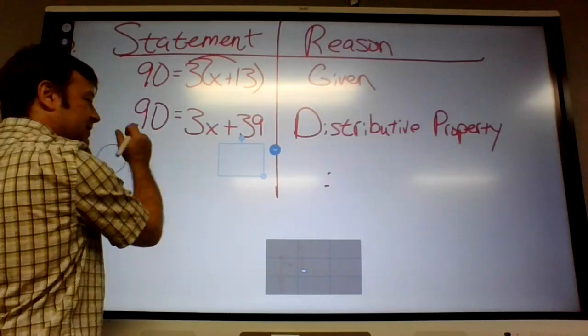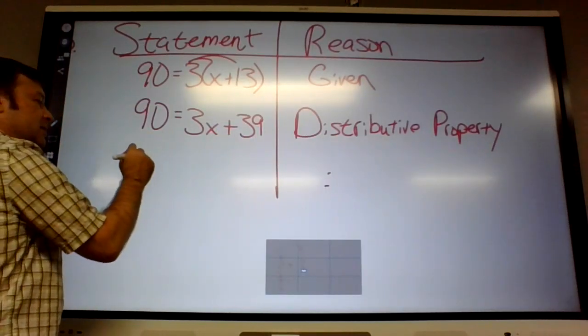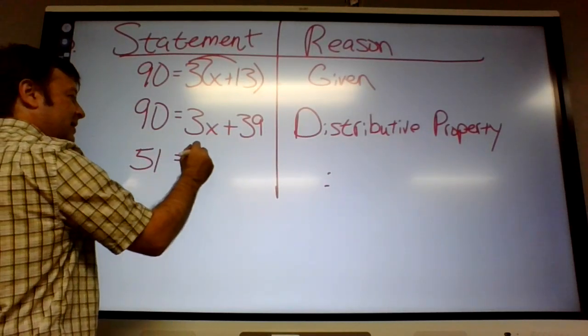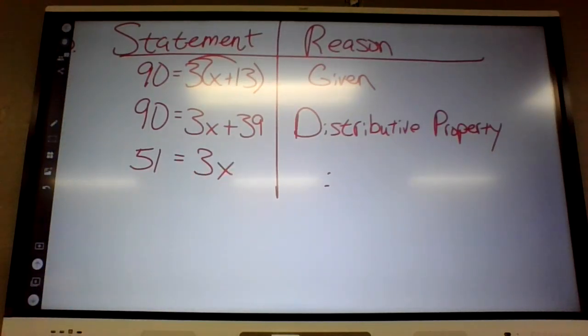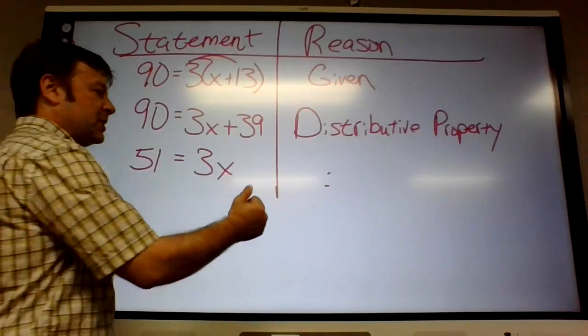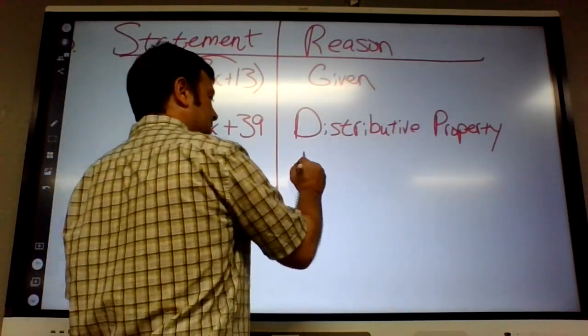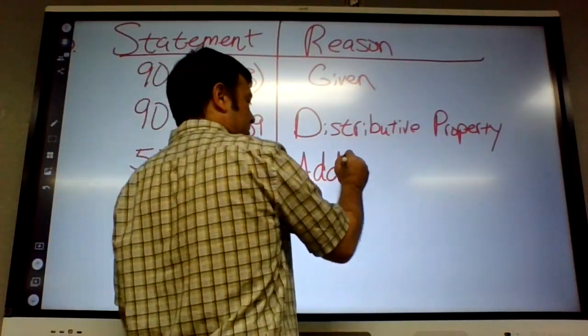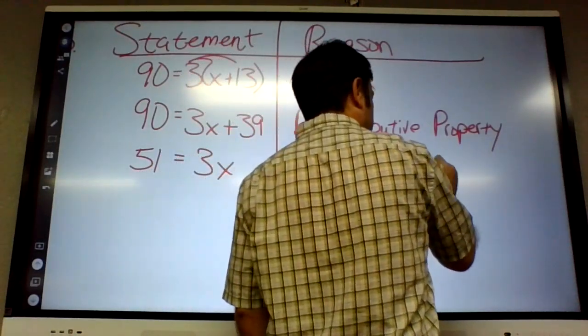But we're not going to do that. We're just going to subtract 39, which is what I prefer. So 90 turns into 51. Okay, what's that called when you subtract the same value on both sides? Addition property of equality.